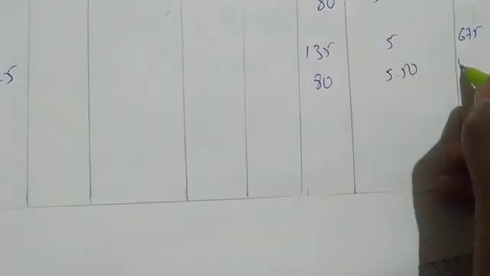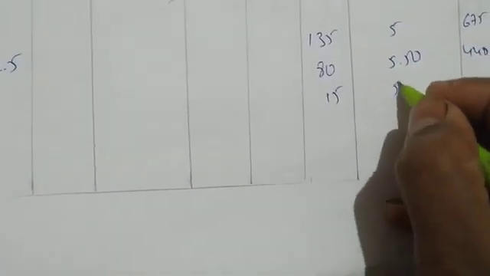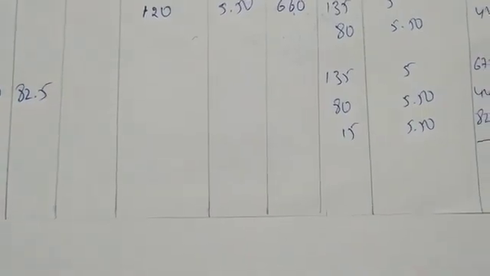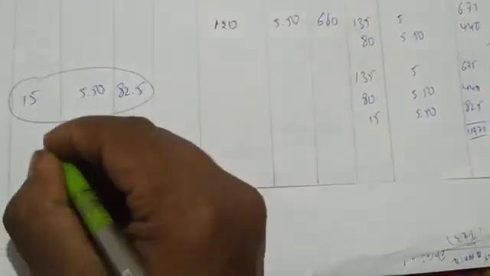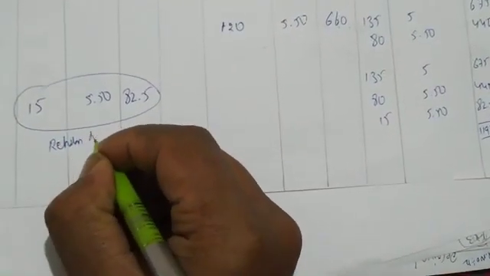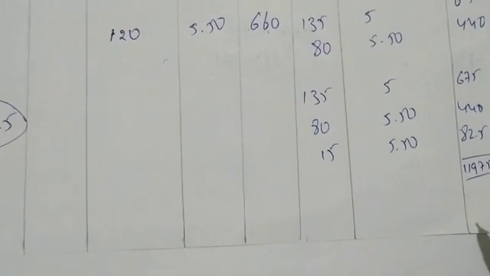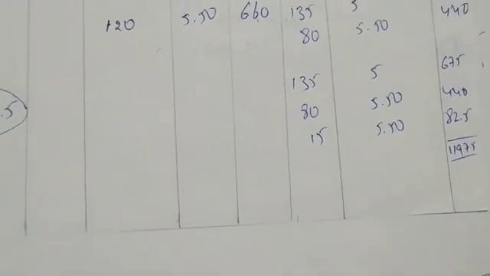Okay. So the balance will be 135 with 5 rupees, 675; 80 with 5.50, 440; and 15 at 5.50, 82.5. The closing balance will be 675 plus 440 plus 82.5, which is 1197.5. This is our closing stock. Okay, done. This is returned to stores. Got it? Easy. So 1197.5 is your closing stock.